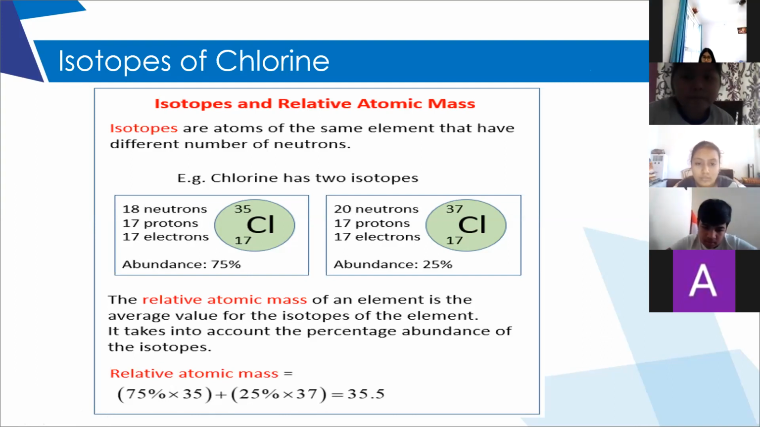Did you understand? Yes, ma'am. So this is how we will consider the relative atomic mass. Only chlorine is there for you in the syllabus. Bromine is not there, that you'll have in your higher standards. So as of now, you have only chlorine. They'll ask you to explain why the atomic mass of chlorine is 35.5. Then you have to write this equation and explain. Got it? Yes, ma'am.